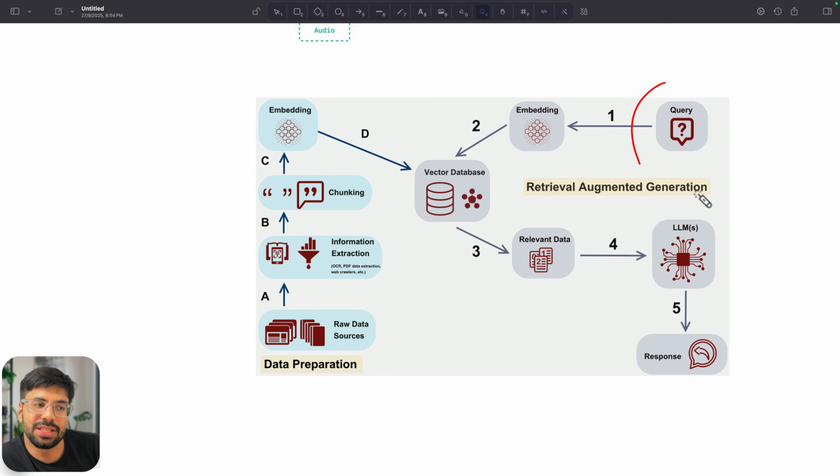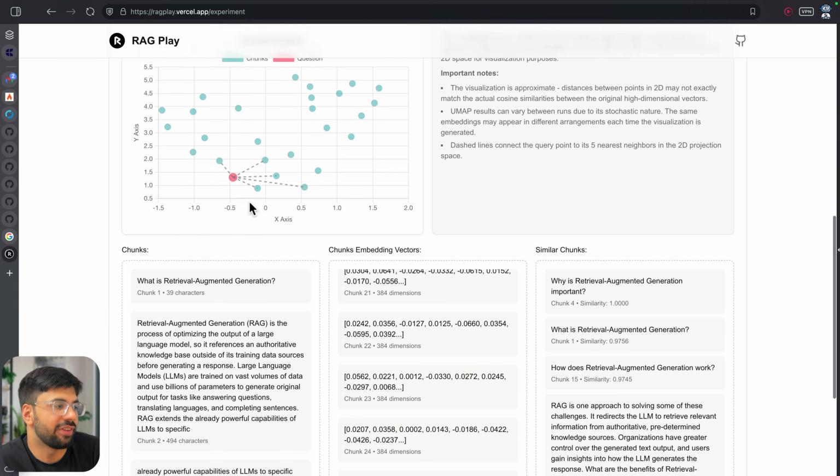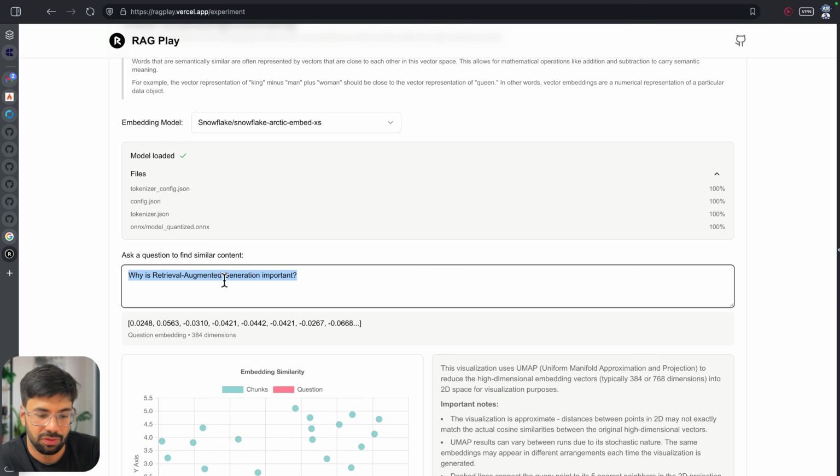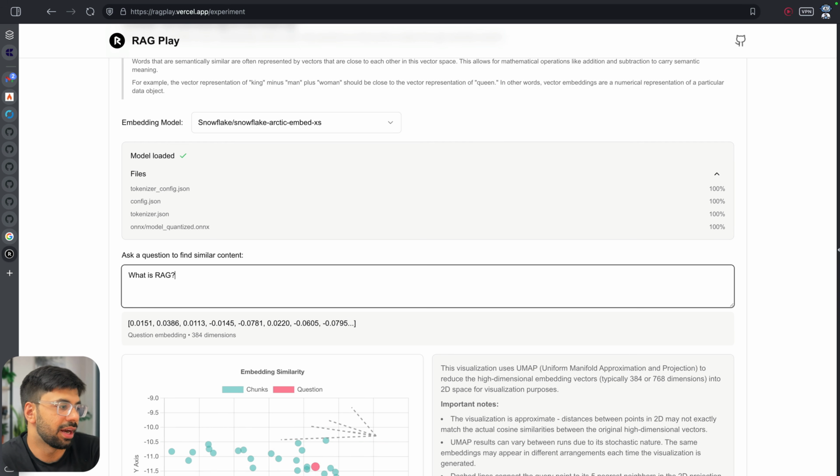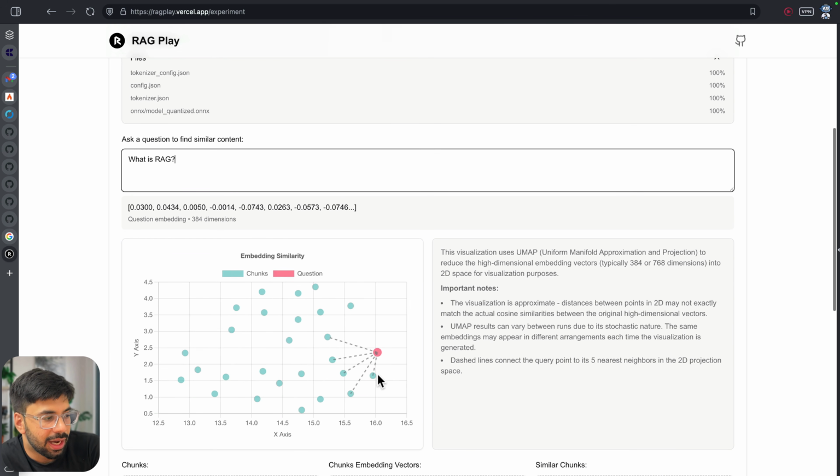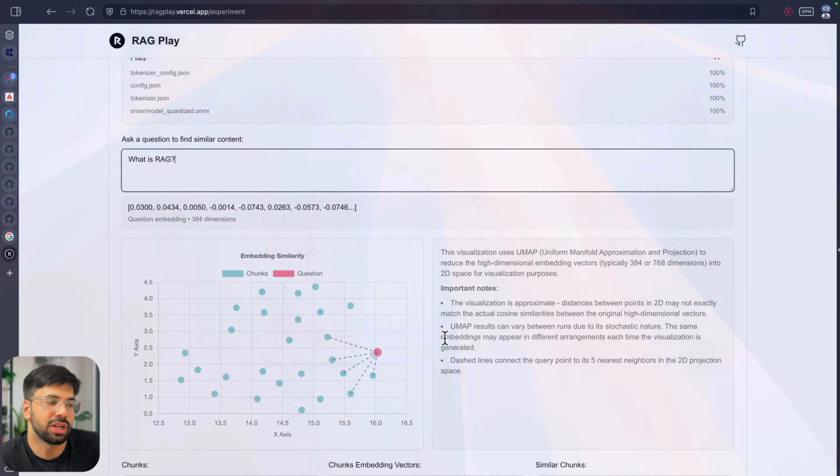Now, when a query is asked, it is passed through the same embedding. If we mess up the embedding here, we will get very, very bad results. Then again, we get the vector representation. Then we try to find the relevant data: where exactly is that data nearer to me. So for example, when I search what is RAG, I will pick up these 5 chunks, try to summarize them, and I will surely give a good answer. This is the whole concept.